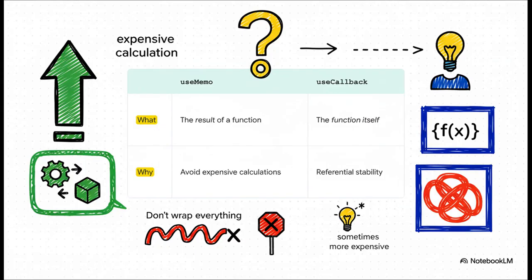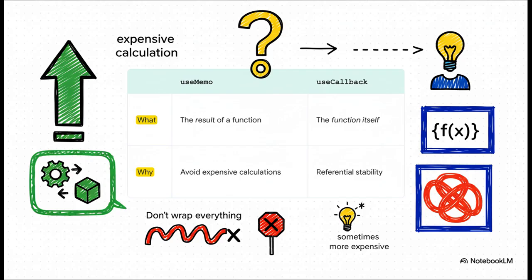All right, let's clear this up once and for all. useMemo versus useCallback. useMemo memoizes, or saves, the result of a function, the final value. Think of a really heavy calculation. useCallback, on the other hand, memoizes the function itself. But here's the warning. Don't just go wrapping everything. Sometimes the cost of all that memoization is actually more work for React than just rerunning a simple function.